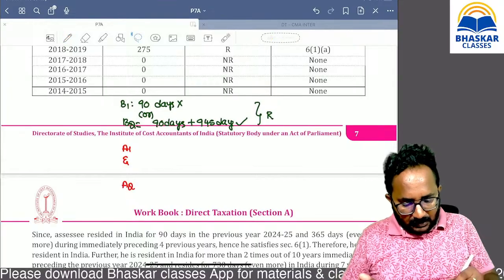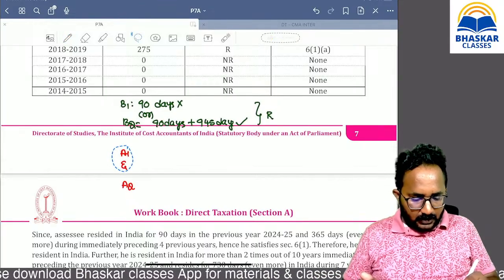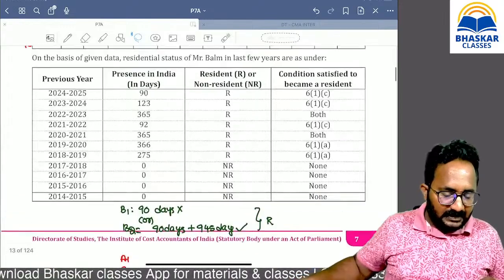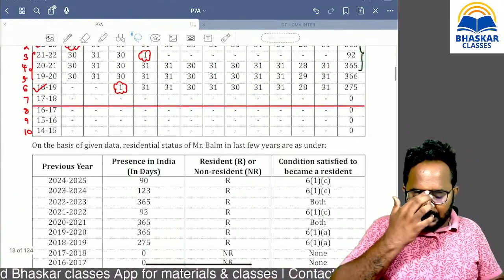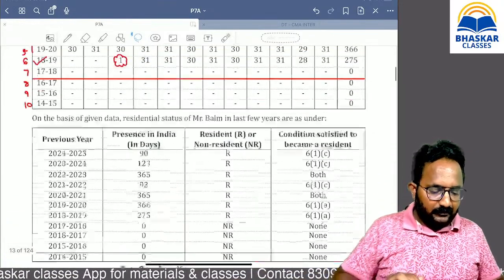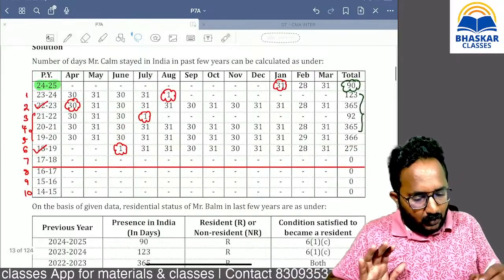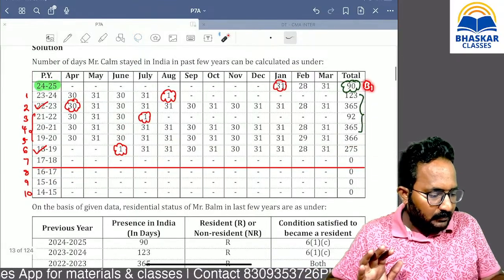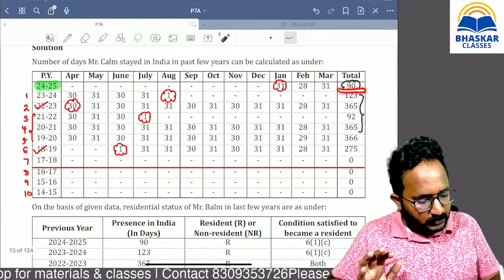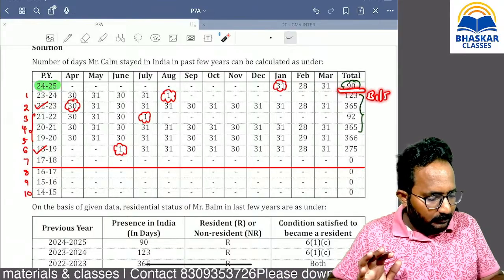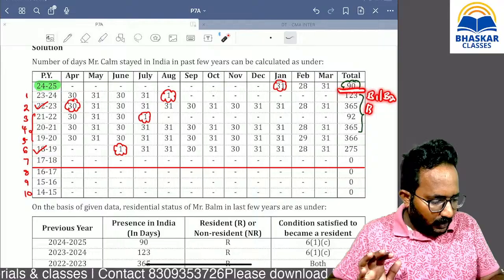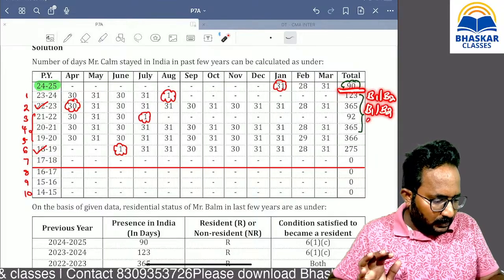Yes, please check, ma. Additional condition 1. If you verify the residential status for the next 10 years, definitely every year you have to apply B1 or B2, B1 or B2.